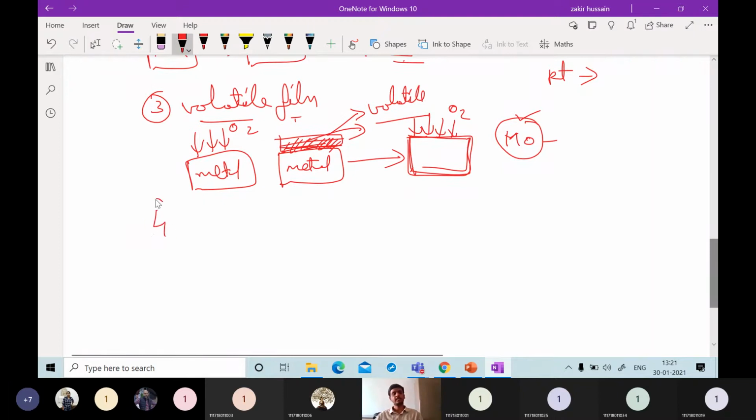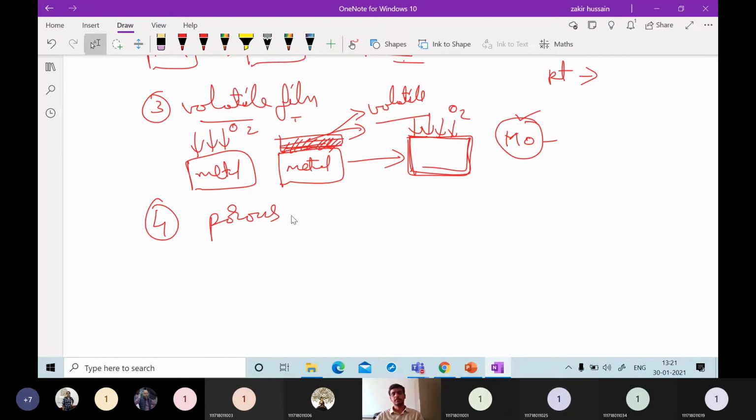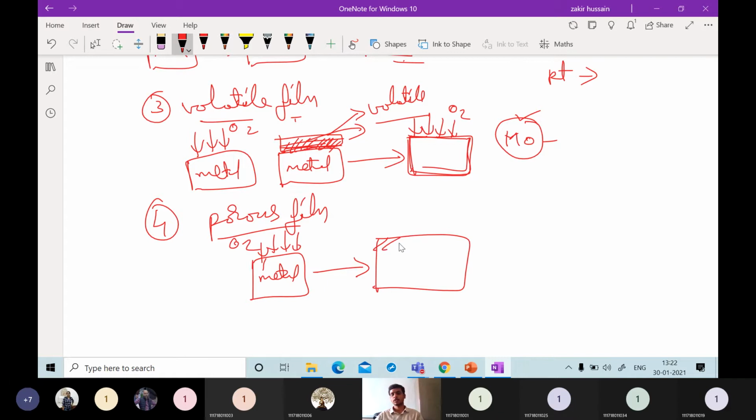Then the fourth one is this one: stable, unstable, volatile, then porous. Porous films. If this metal is getting contact with oxygen, this metal will form an oxide layer. If this oxide layer is porous, what is the meaning of porous? Small pits like this, small pores will be there. Through these pores, oxygen will directly access the metal which is present underneath this metal oxide.